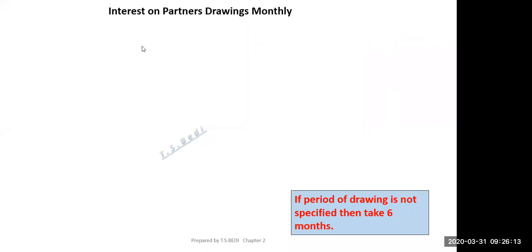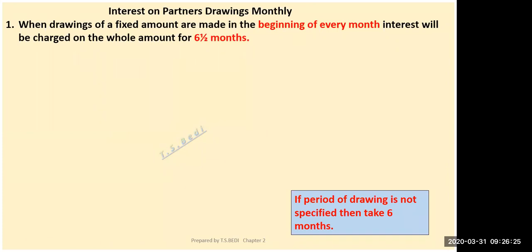This is the next topic, interest on partners' drawings. It means if the partners are drawing some amount regularly, monthly, quarterly or half yearly, then the time period will be 6.5 months. When drawings of a fixed amount are made in the beginning of every month, interest will be charged on the whole amount for 6.5 months. The time period will be 6.5 by 12. Rate and amount will be given to you, so you will apply the time period as 6.5 by 12. But the condition is that drawings of a fixed amount are made regularly.